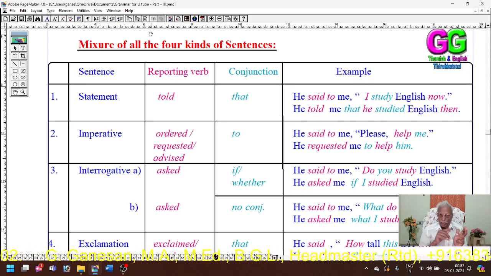So, the reporting verb, conjunction, and in the reported part, pronouns and verbs. Mainly the reporting verb and the conjunction. This table would show very clearly. Sentence: statement, reporting verb told, conjunction that. Example: He said to me, "I study English now." He told me that he studied English then.